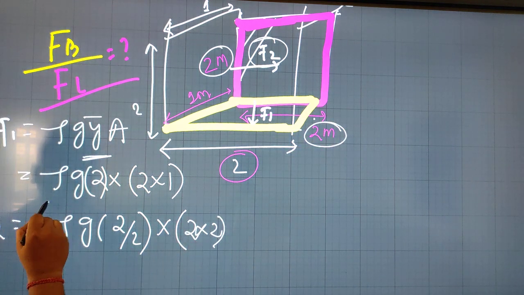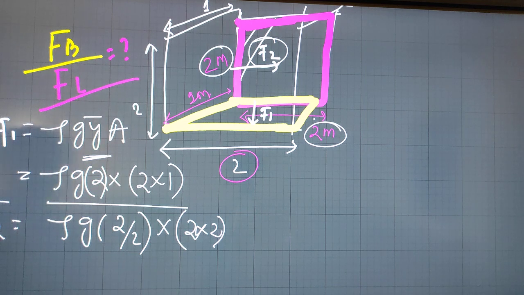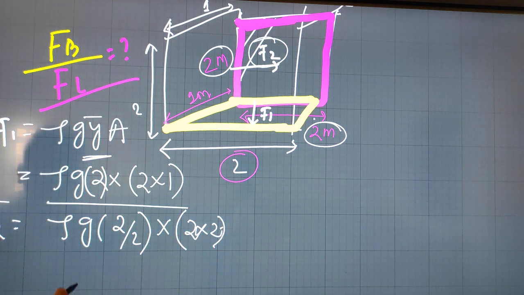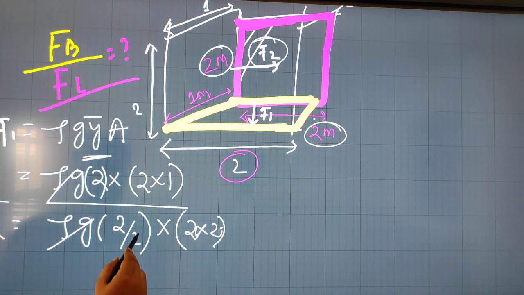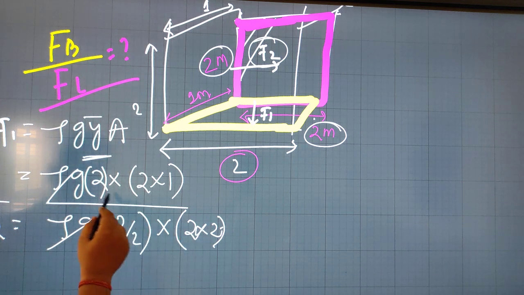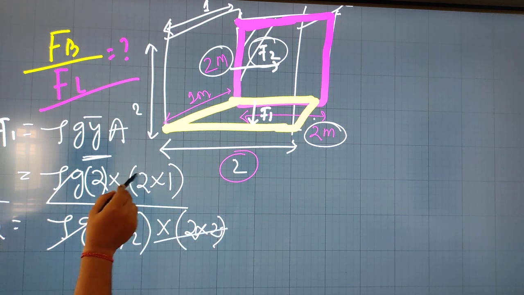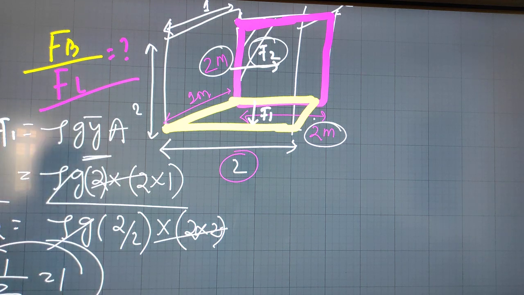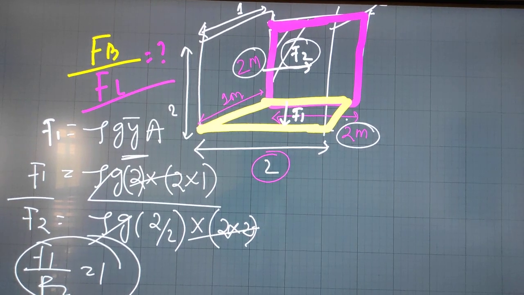Now if you divide, rho g cancels, and 2 by 2 is 1, and 2 into 2 over 2 into 2. So F1 by F2 is coming out to be 1.